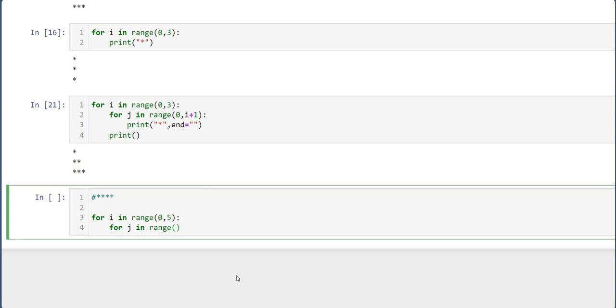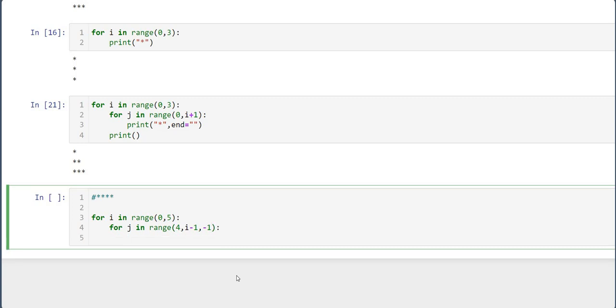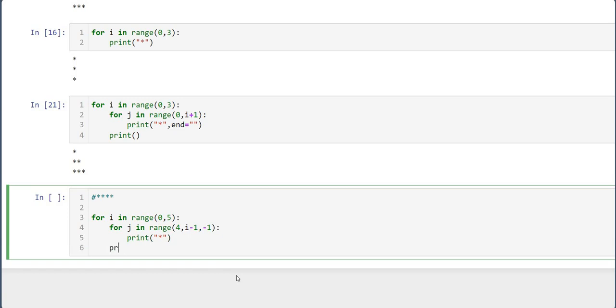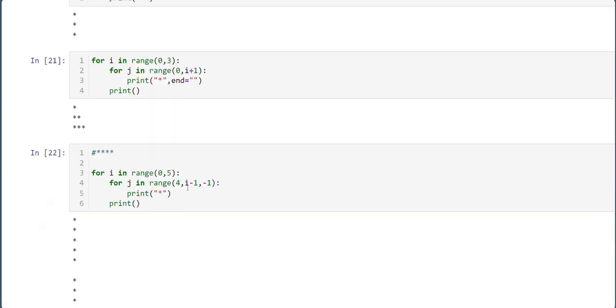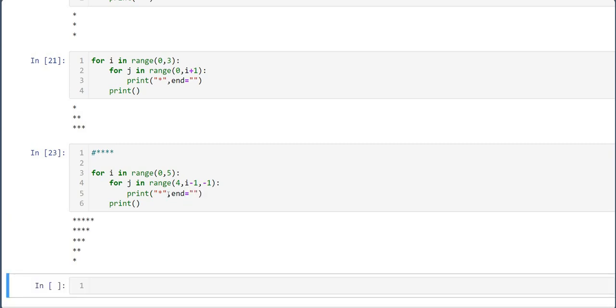It will go that I will start from 4 comma minus 1, and print star. Let's see how it will go. See, the value of 5, 4 to 5, 0, 0, 1, 2, 3, 4.